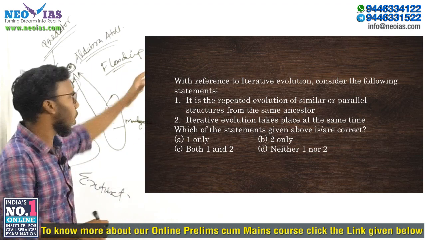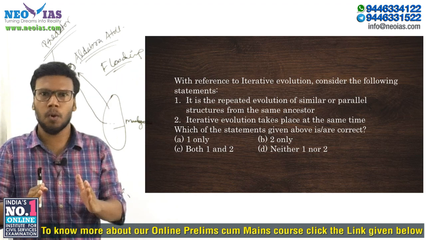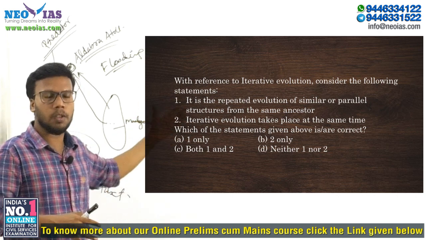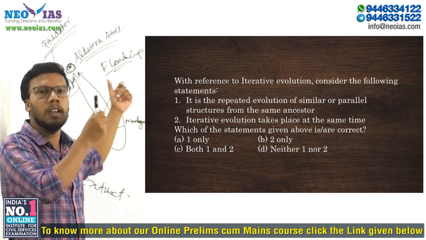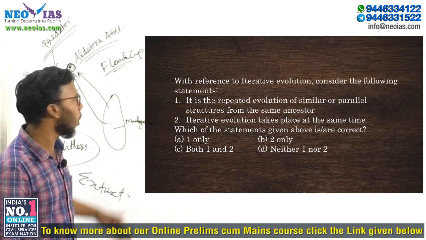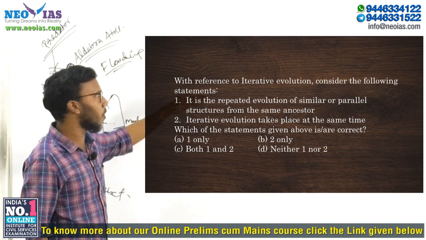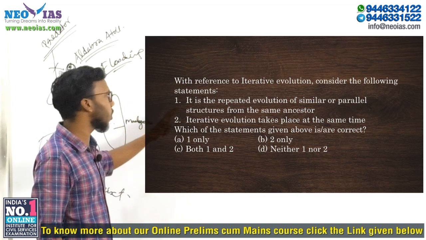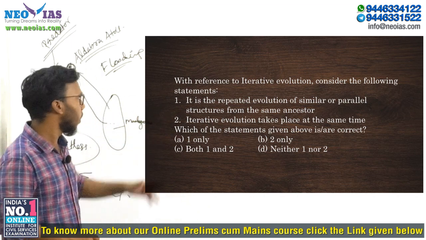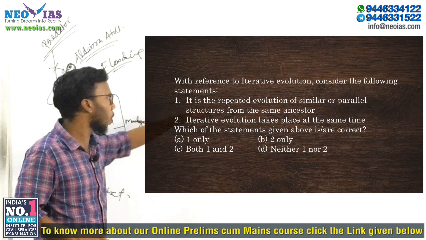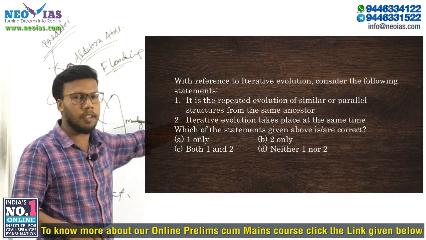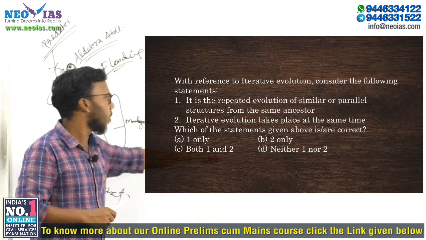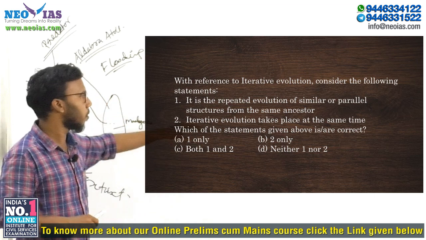Now here we have the model question for iterative evolution. What you have to know regarding iterative evolution is only the concept, and also know the example: white-throated rail, and the places Madagascar and Aldabra Atoll. Now the question is like this: with reference to iterative evolution, consider the following statements. First statement: it is the repeated evolution of similar or parallel structures from the same ancestor. Yes, we discussed that, so the first statement is right. So we eliminated D and B.